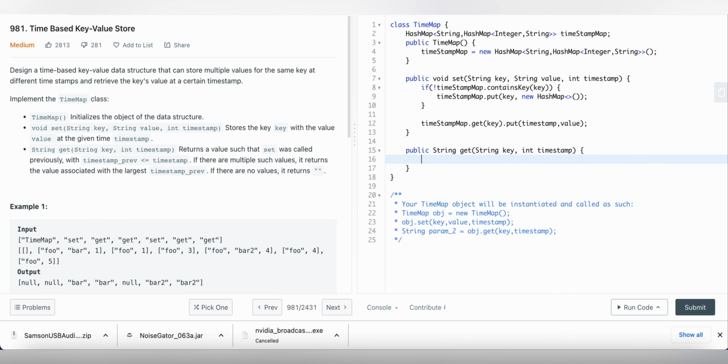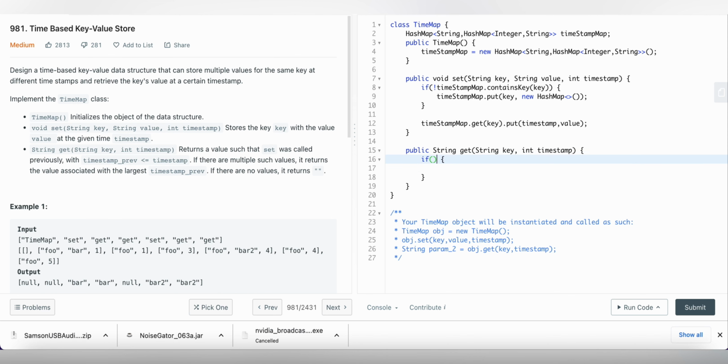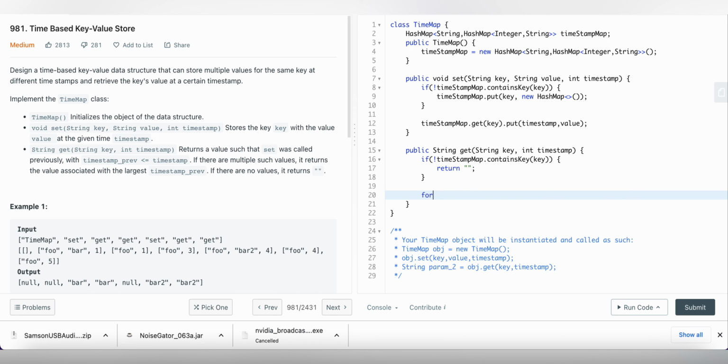In the get method, first we have to check, because we have to return the values for the particular timestamp and the condition which they have given. The condition would be that the current timestamp is either equal to or from the previous timestamp. So again we have to check if it doesn't contain, we have to return empty, as per the condition they have mentioned. If there are no values, simply return empty. Okay, and if the values are present, right?